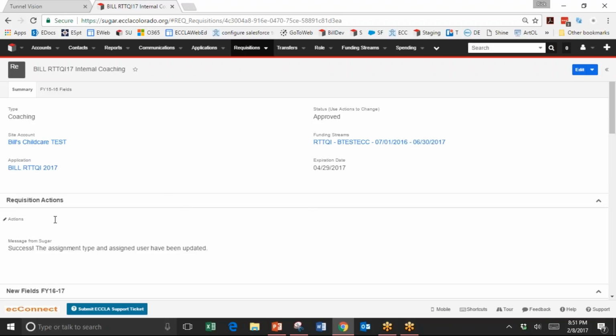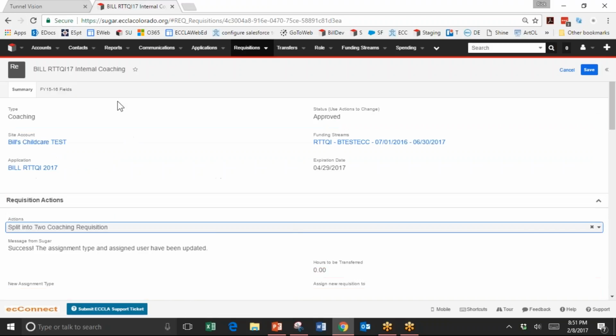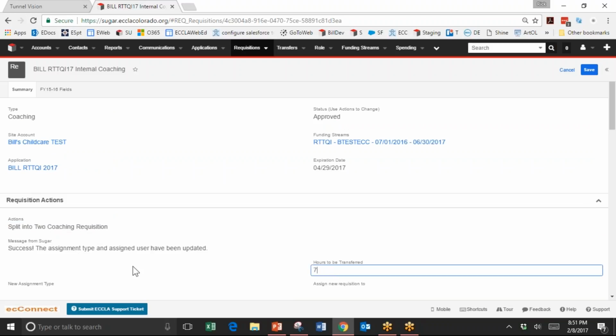So I am going to go back up. I scrolled up into the requisition actions section. I chose actions, and in this case split into 2 coaching requisitions. Some new fields come up, hours to be transferred. I'm going to put the 7.5 hours.